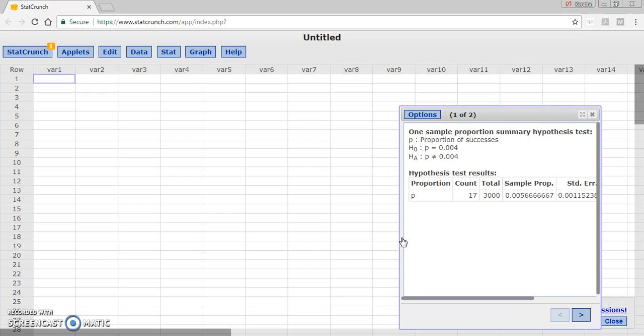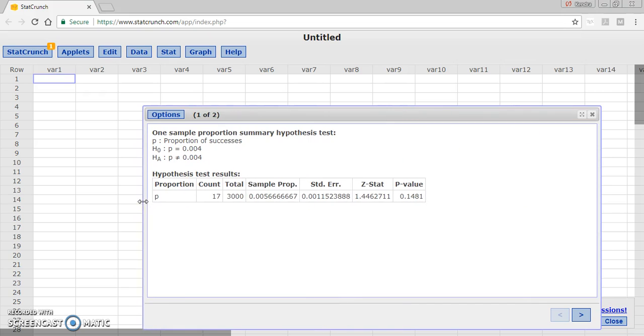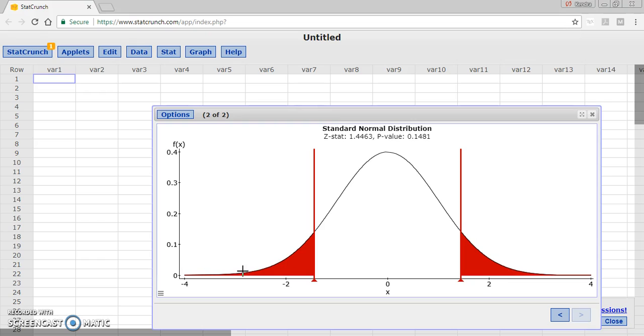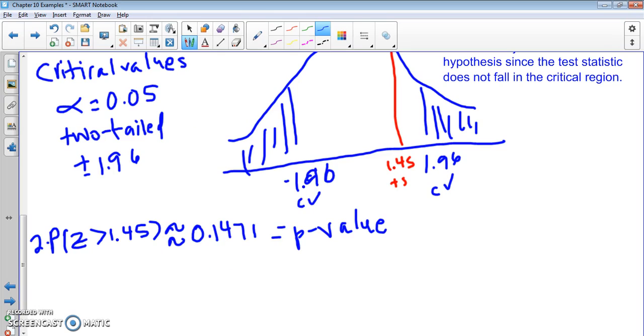So we see here that our test statistic is 1.45 and our p-value is 0.1481. And if we go to our p-value plot, you will see that there are 2 portions to this, right, which is what we have here.